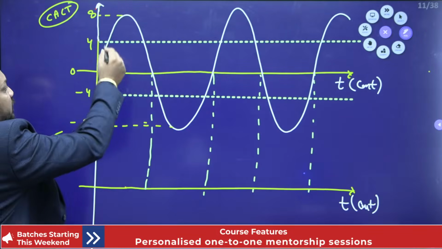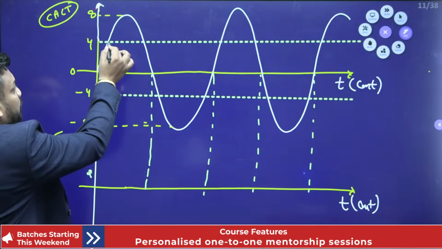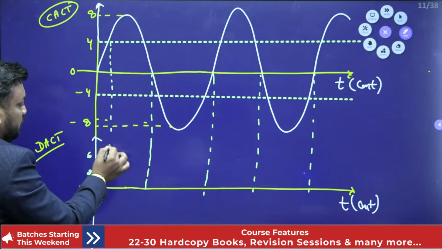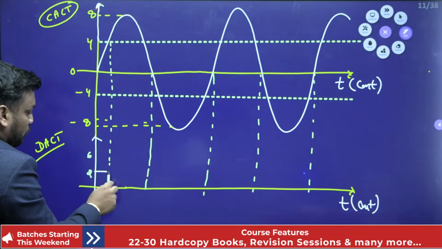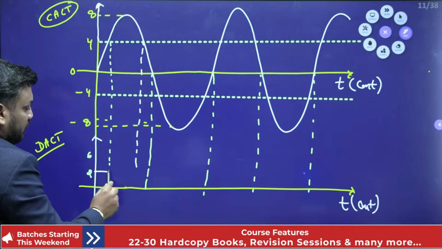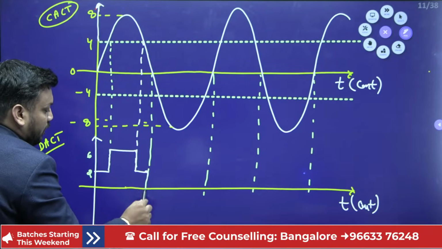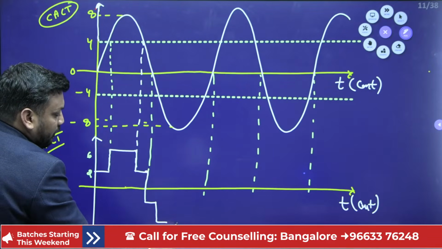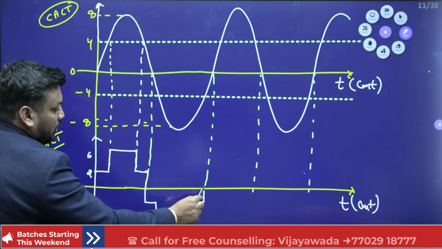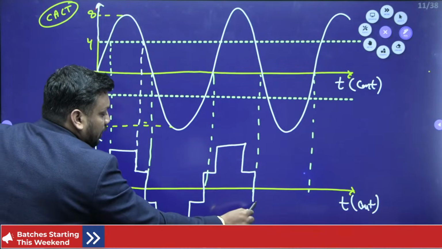Okay, so between 0 to 4, as I already told you, we have levels, so now 2 and 6 levels. Between this point and this point, we have the signal value 2. After that between this and this, we have the signal value 6. Again we have 2, and after that again from here we have 2. For this we have 6. For this we have 2. Like that we are traveling, guys. I hope you are getting it.